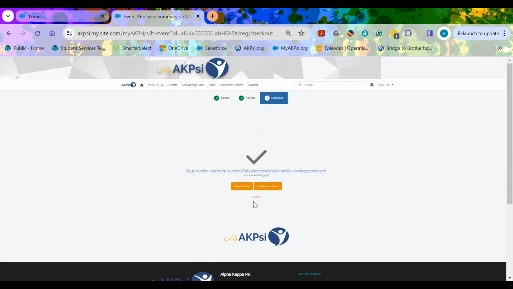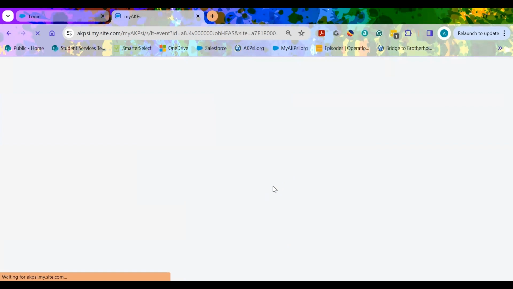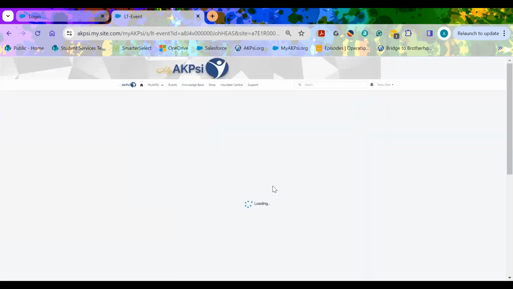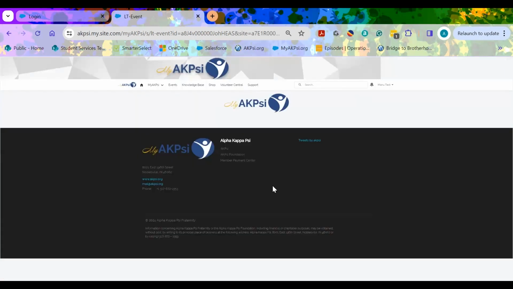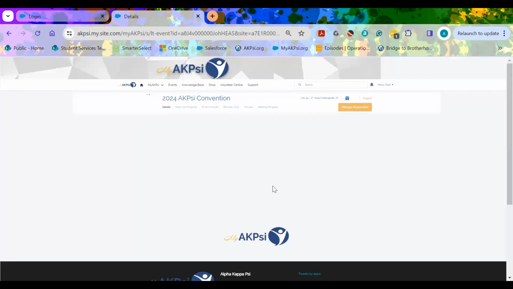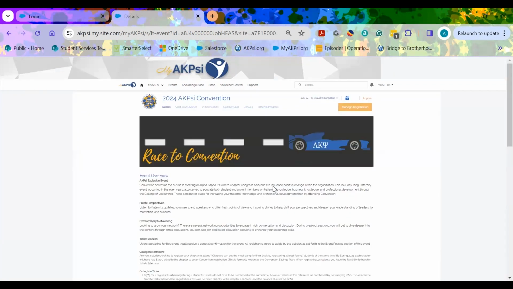From this page, you can go back to the event page and look at the other additional details that you saw before, as well as manage your registration from this page to include any additional events you want to participate in that we saw on page 2 of the registration process, or update your other information that you sent in.